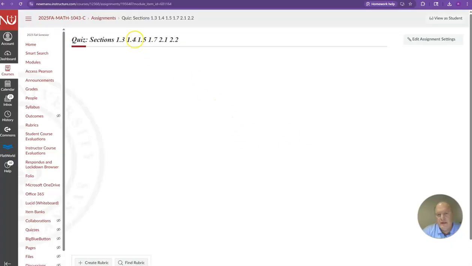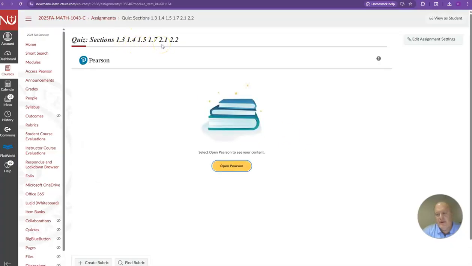Here's your quiz. This quiz is over these sections. Make sure when you take your quiz in MyLab Math, you work your problems on paper, and then take pictures of it and send it to me via email.